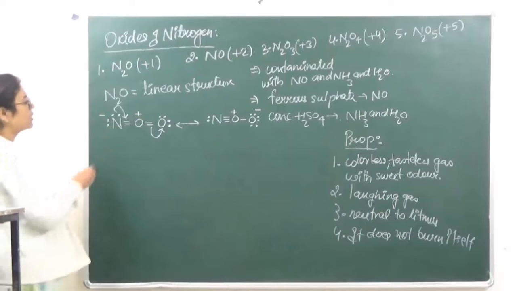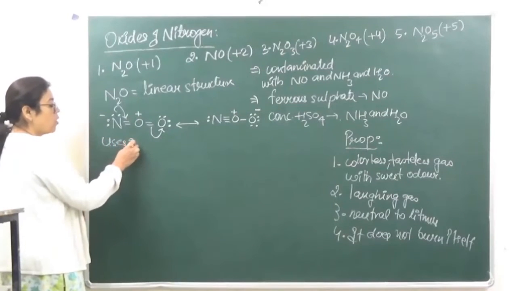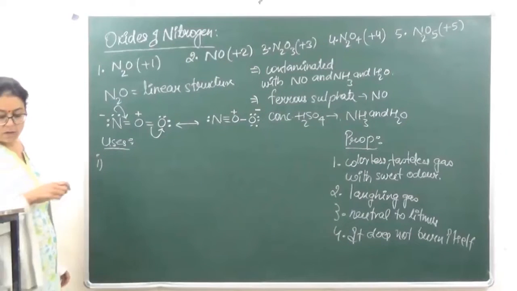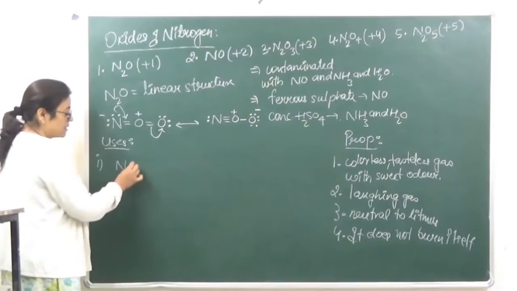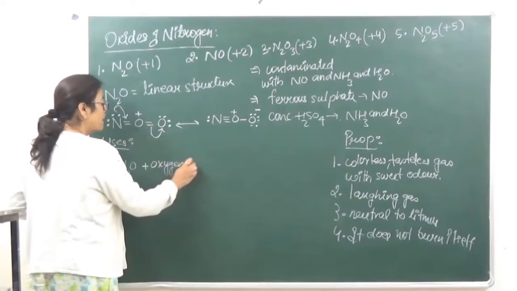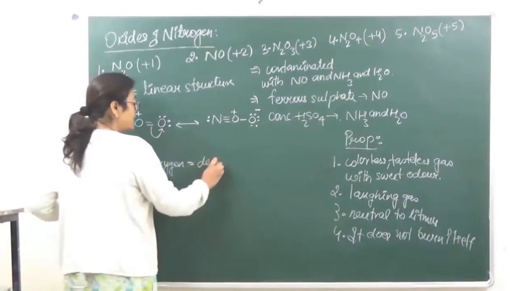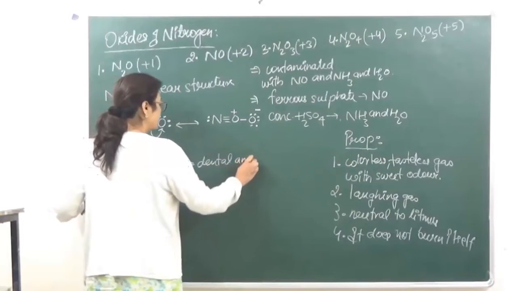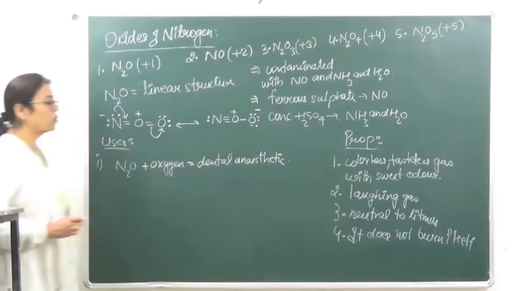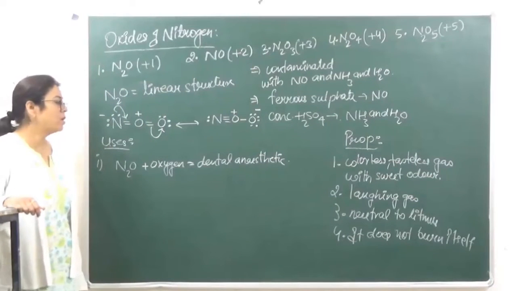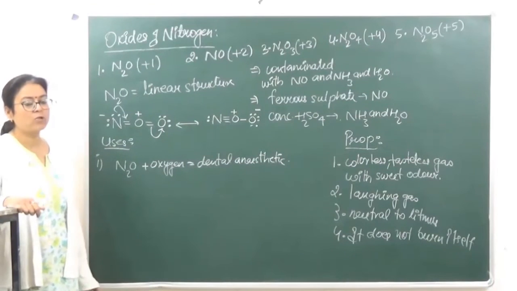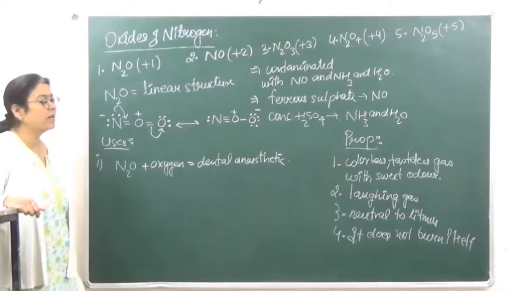When we are looking at uses of nitrous oxide, the first use is a mixture of nitrous oxide plus oxygen that is used as a dental anesthetic. जो injections देते हैं when you are going to the dentist for your dental treatment, उसपे it has a mixture of nitrous oxide and oxygen. ठीक है? That is going to behave as an anesthetic. उसको सुन करने के लिए काम आता है.